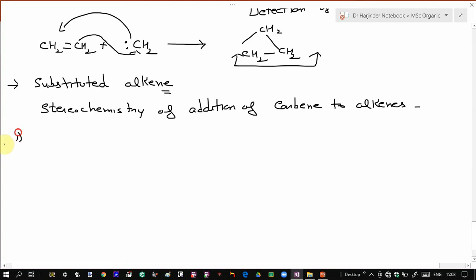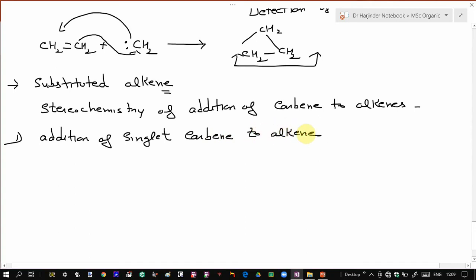So first of all is addition of singlet carbene to alkene. Addition of singlet carbene to alkene is an example of a stereospecific reaction, and this is very important. This is a very frequent exam question. So the addition of singlet carbene to alkene is an example of a stereospecific reaction.